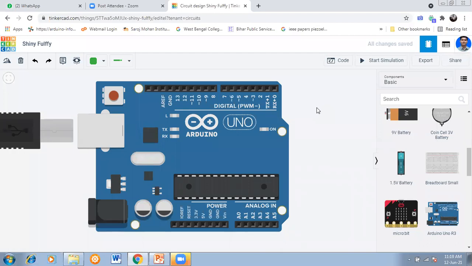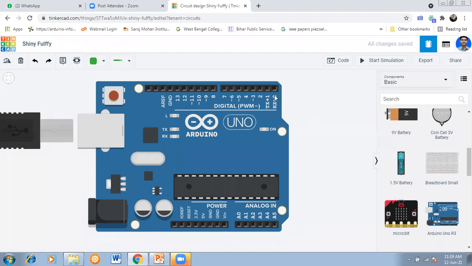If pin D0 is to be used as output, you have to write the program that way, or if pin 0 is to be used as input, you have to write the code that way. I will teach you how to write code and how to define a pin as output or input.